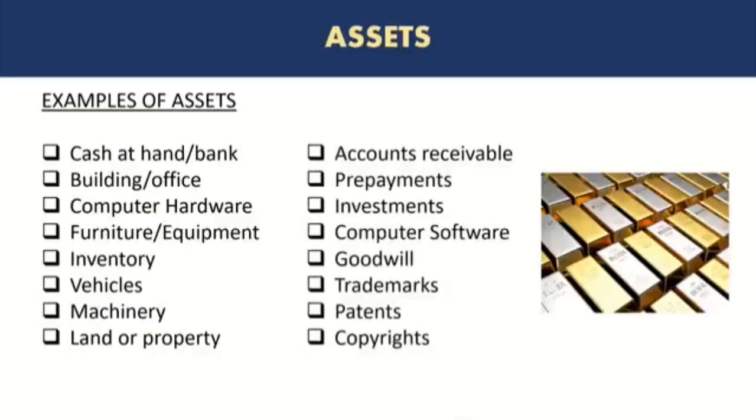This list that you see, this is pretty much the majority of the assets that you will encounter in accounting or when you are working as an accountant. This list pretty much covers everything. So let's go through the list one by one. The first one is cash at hand or bank.